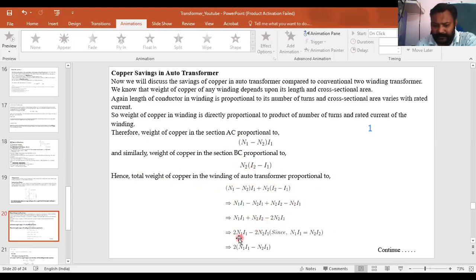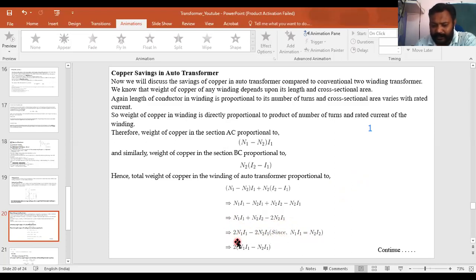So this is 2 N1 I1 minus 2 N2 I1, since N1 I1 equals N2 I2 for an ideal transformer. So instead of that, you can write 2 N1 I1 minus 2 N2 I1.